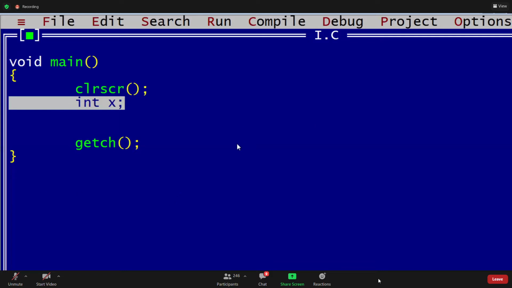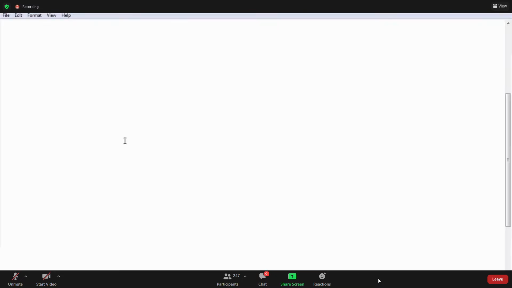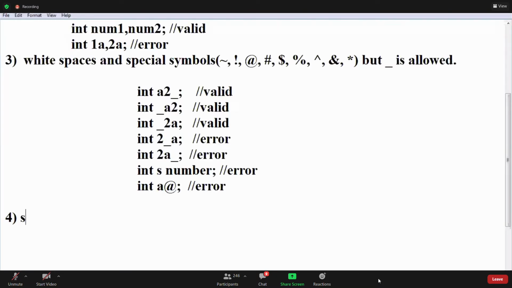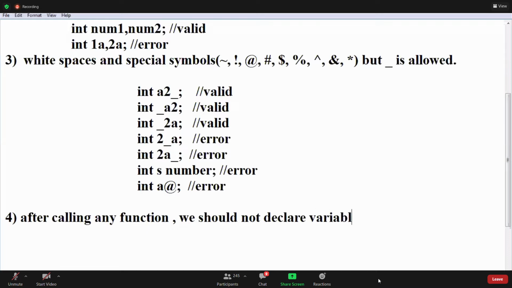That is a standard in C, guys. Okay, ANSI is standard, right? After calling any function, we should not declare variables. That is a fourth rule.